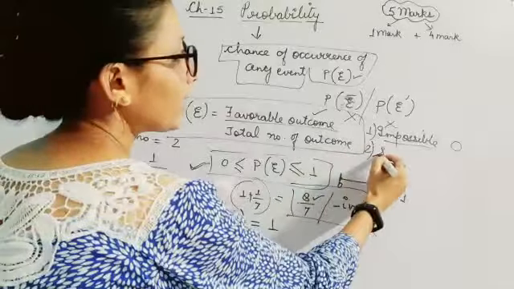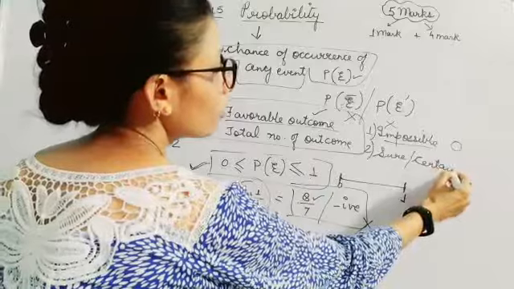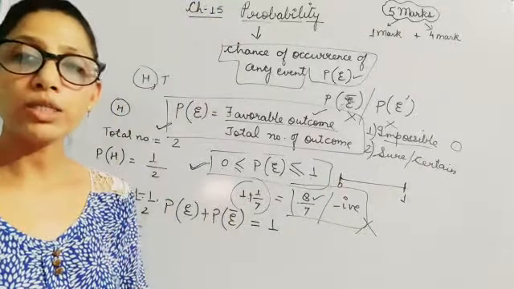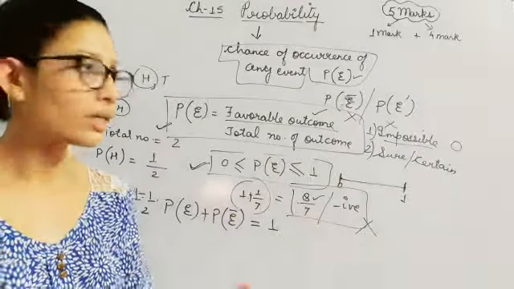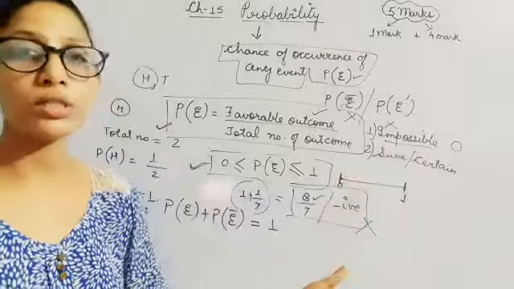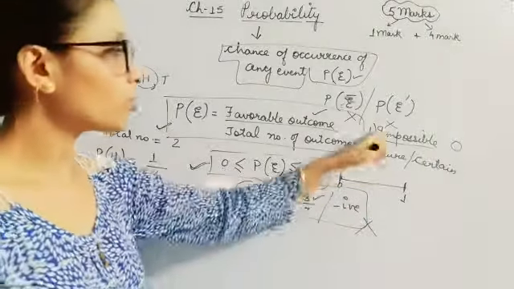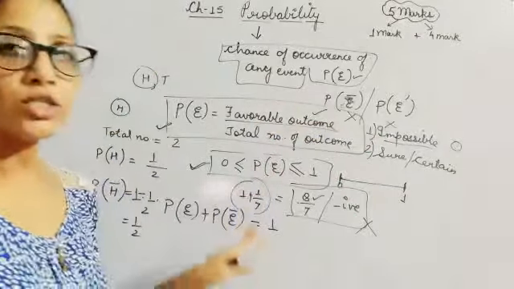Secondly, you can have a sure event or certain event. A sure or certain event means if you are doing a random experiment, then it is sure that you are going to get some result. That's why it is known as a sure or certain event, and its probability is taken as 1. So these are two types of events that you will be getting in this chapter.